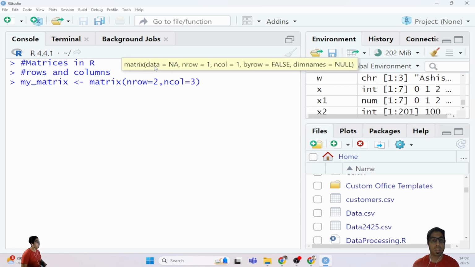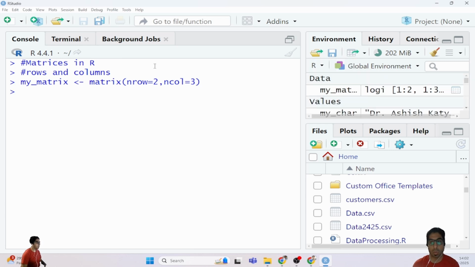In this case you can see the size of the matrix is 6, 2 into 3, that is 6 values, rows into columns. You can see a matrix has been defined, my matrix. The indices are 1 to 2 and 1 to 3. If we want to print this particular matrix, what will be the answer?